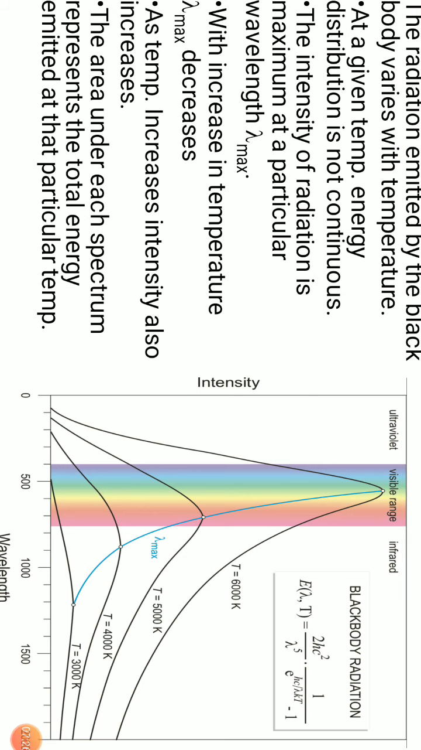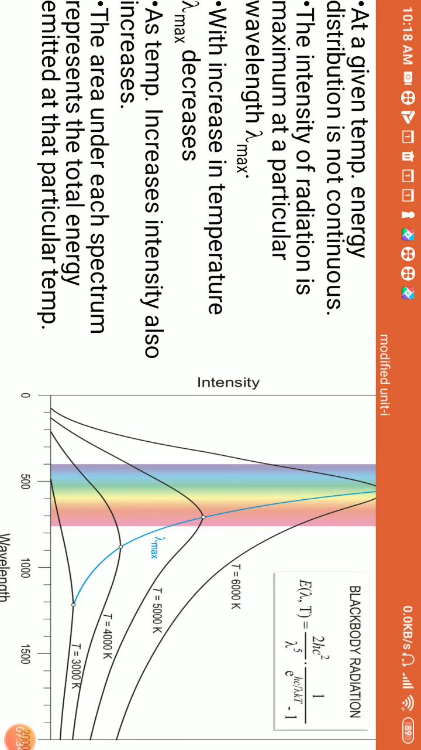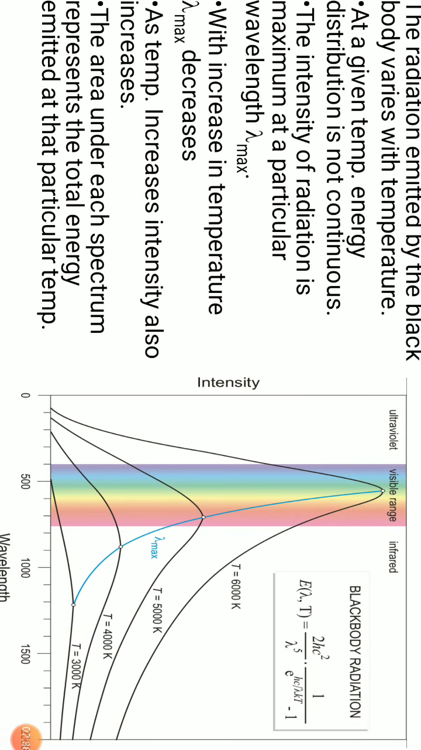And the formula is given by E of lambda, T equals 2 pi h c squared by lambda to the fifth, into 1 by exponential of hc by lambda kT minus 1. But we have a problem. What is the problem? This distribution of the energy with respect to wavelength at fixed temperatures is done according to classical mechanics. And what is the problem?